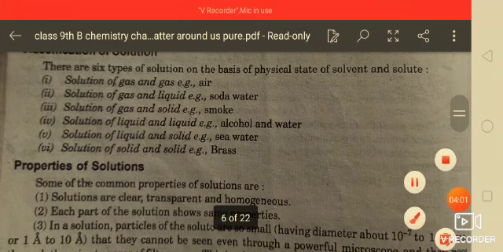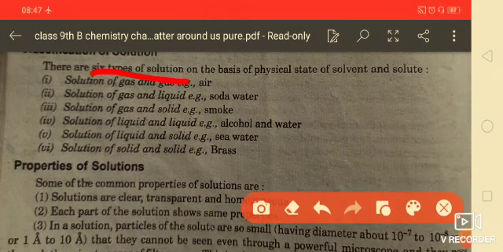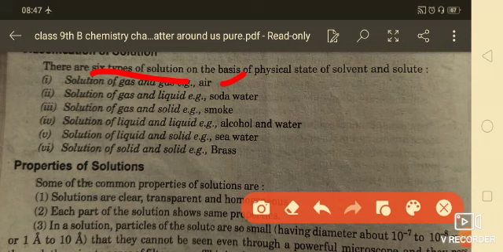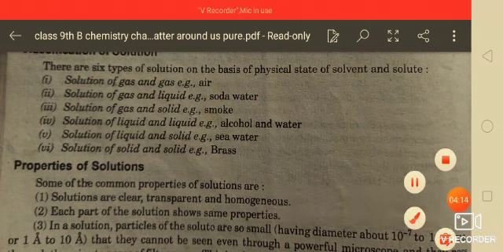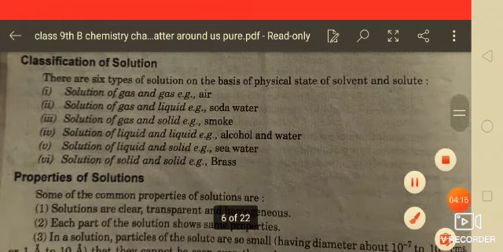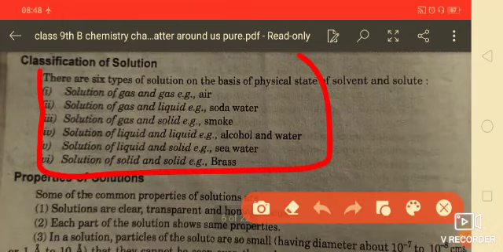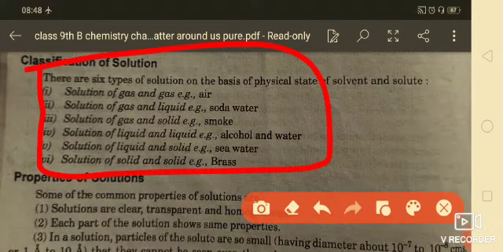So solutions are of 6 types. First is solution of gas in gas, gas in liquid and gas in solid. It is very important, students, to know the examples. Gas and gas is air, gas and liquid is soda water, and gas and solid is smoke. Solution of liquid and liquid, for example alcohol and water. Solution of solid and solid is brass.